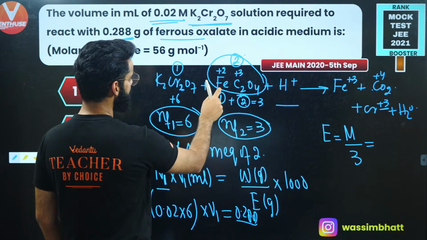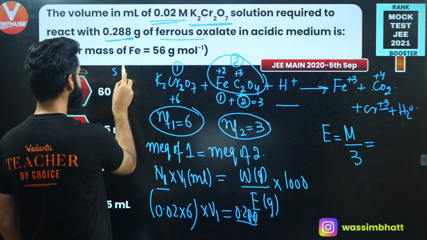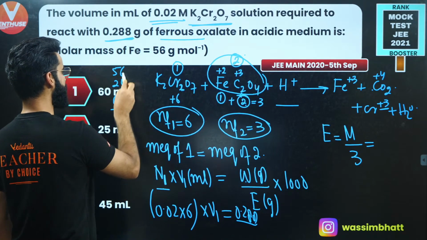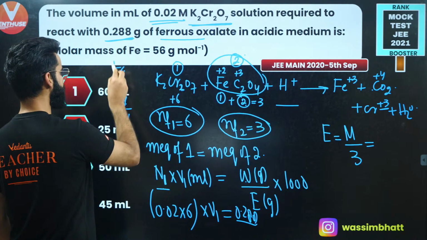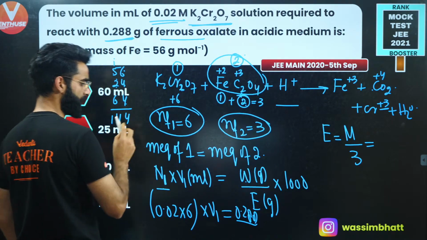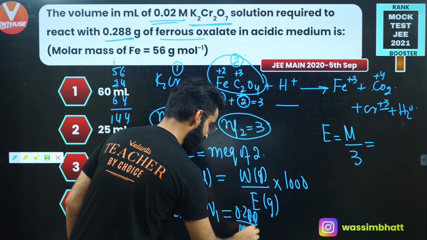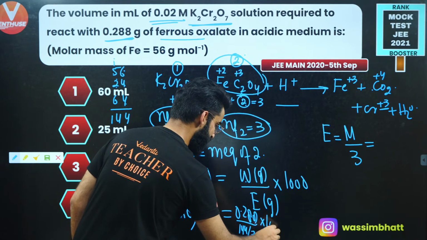Iron has got 56, right? 56 plus 24, I'm writing 56, then I'm writing 24, then I'm writing 64. So it's going to be 144. 144 is the molar mass of ferrous oxalate. So it's going to be 144 divided by 3, which is the equivalent mass of ferrous oxalate, multiplied with 1000.